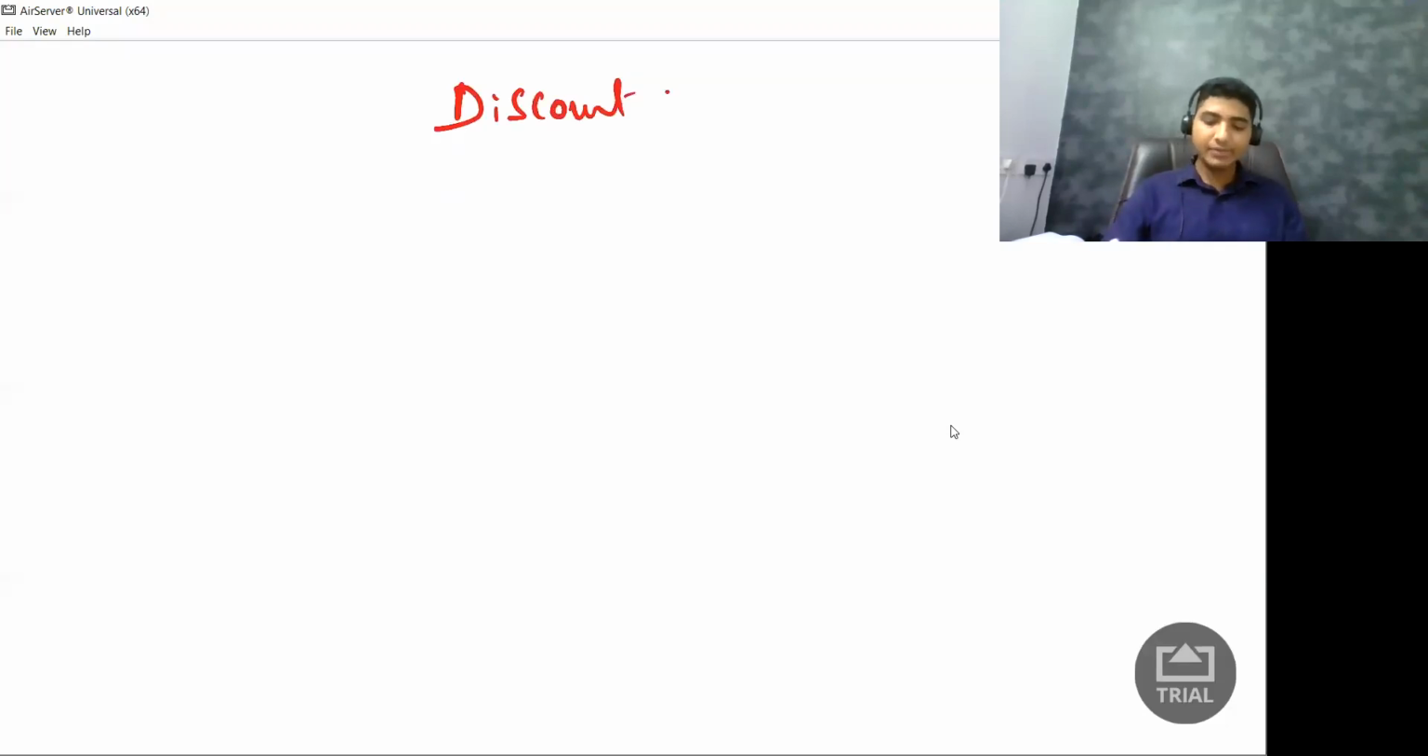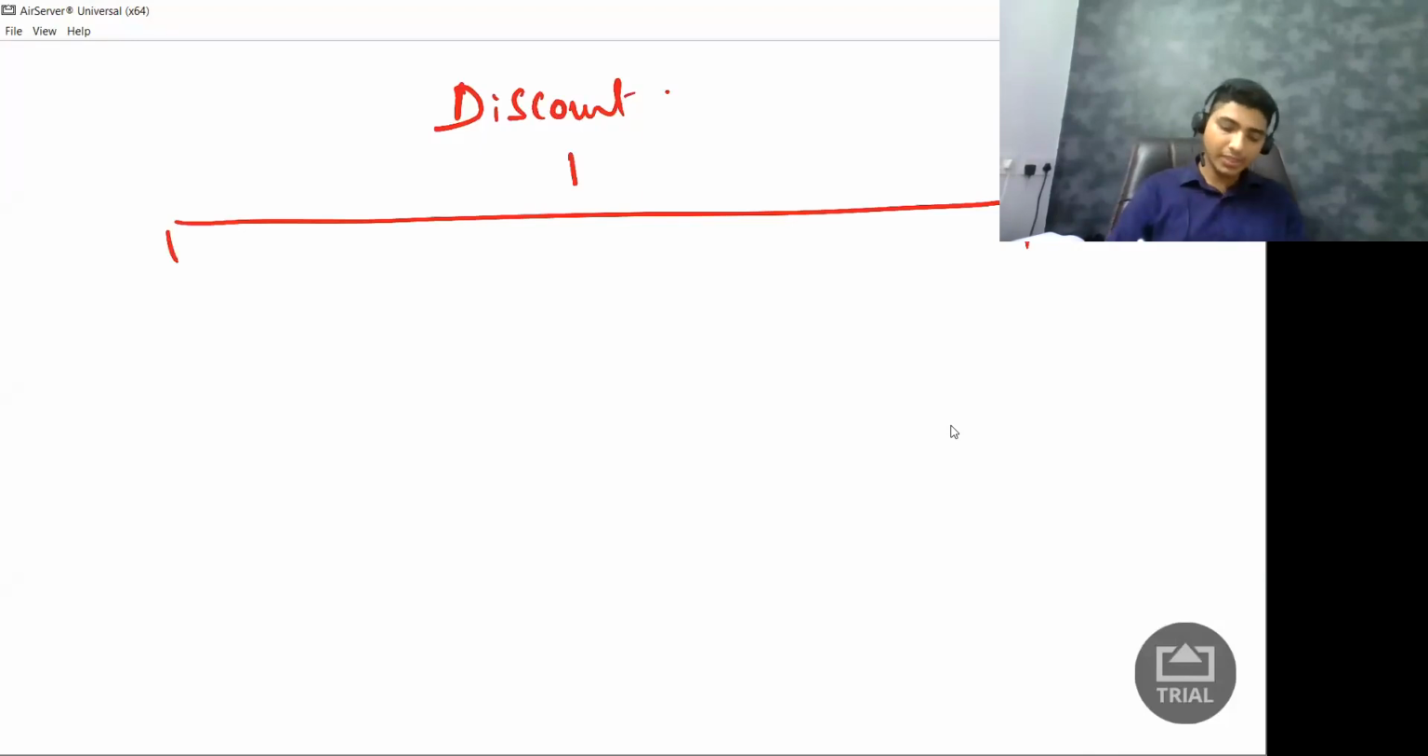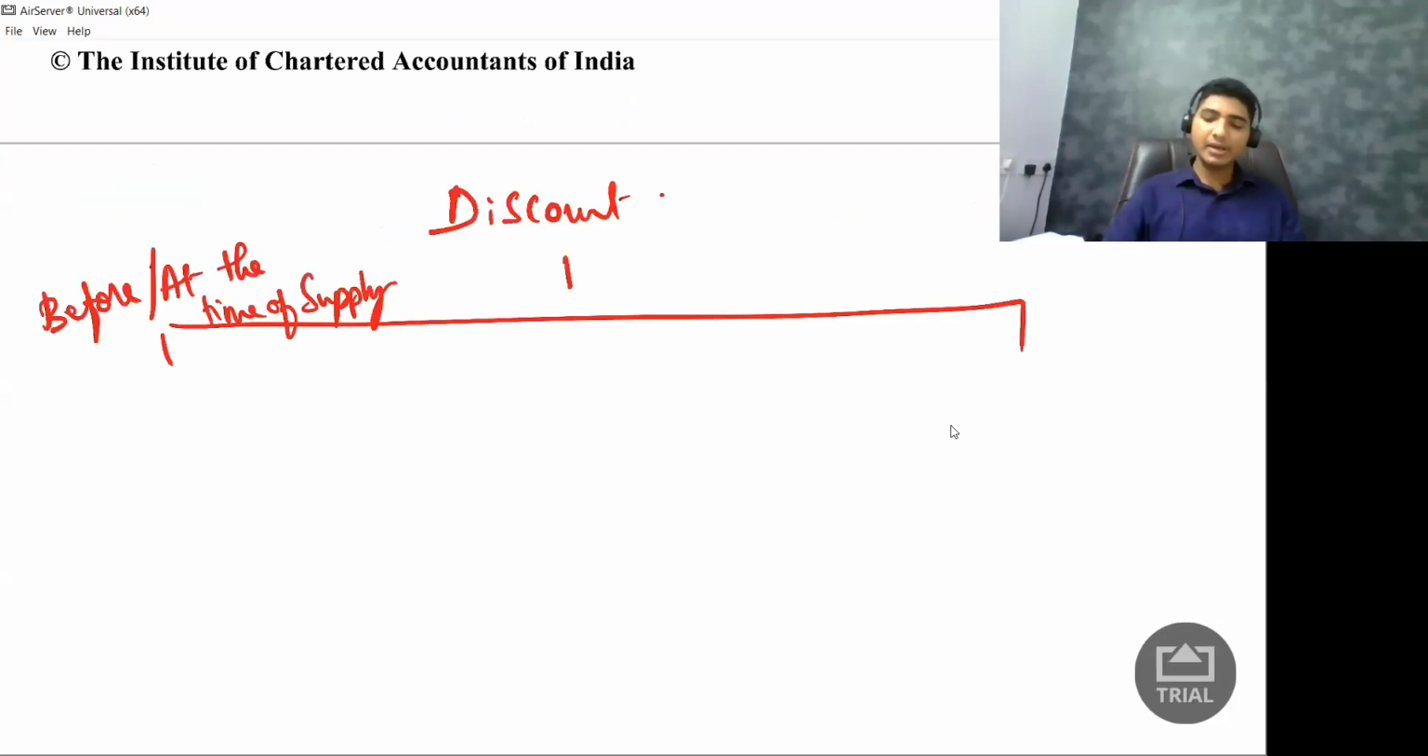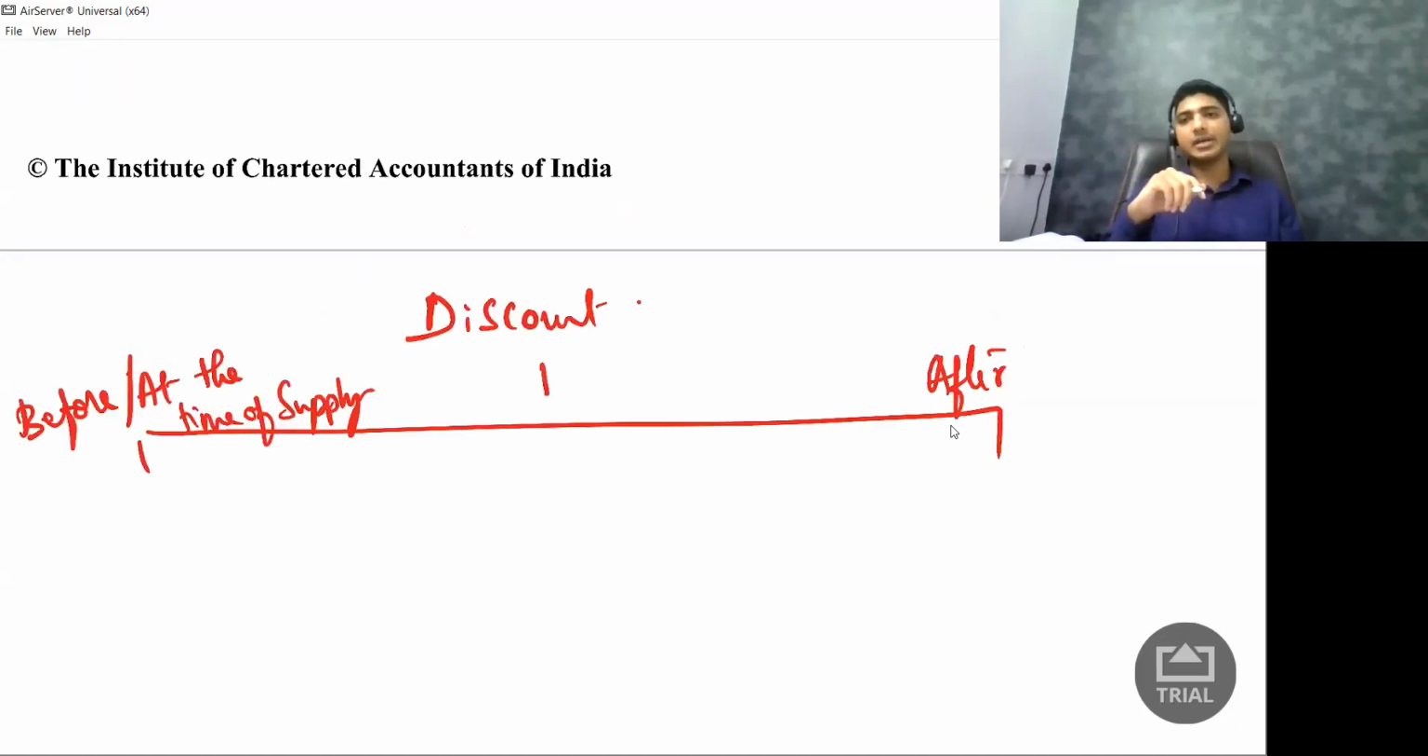Discount can be given at various stages. One is before the supply or at the time of supply, and the other is discount given after the supply. Let's take an example. So this I'm referring to as case 1, and this I'm referring to as case 2. First, let us talk about case 1.